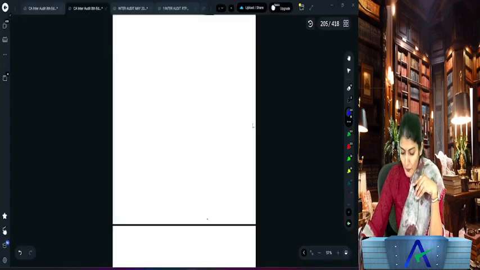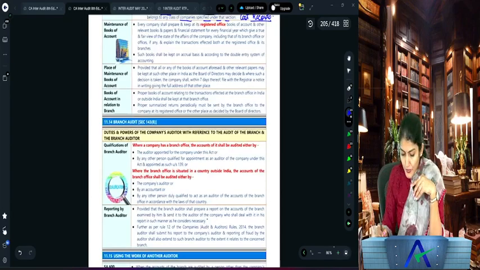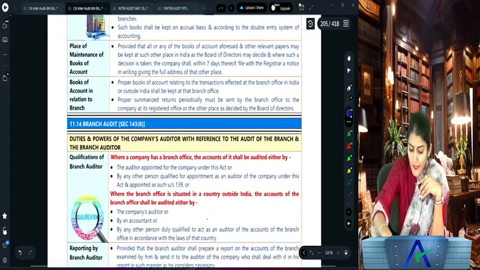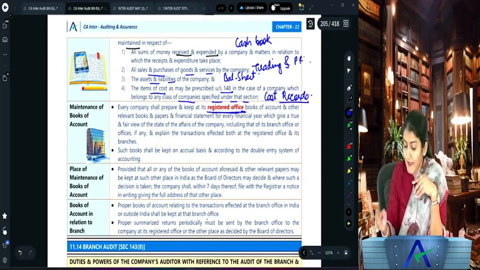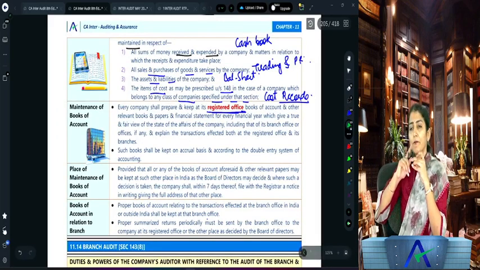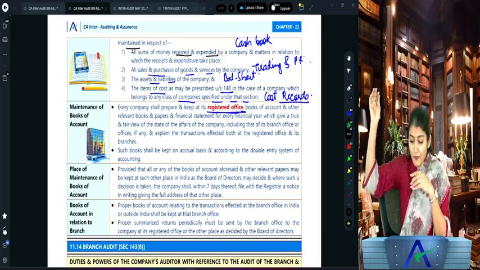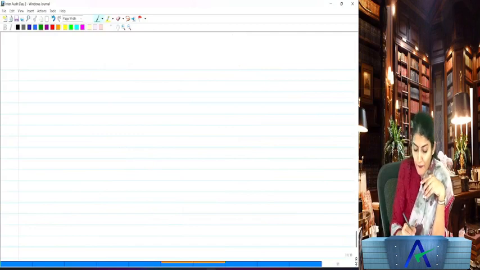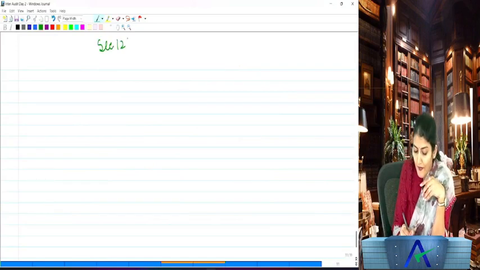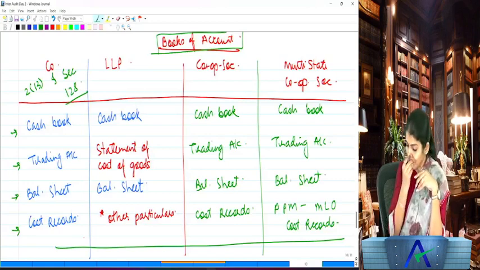A company should maintain its books of account at the registered office, right? So the books should be maintained at the registered office of the company. This is the place of maintenance of books of account. So what are we discussing over here? Section 128. Yes, have you written this one?